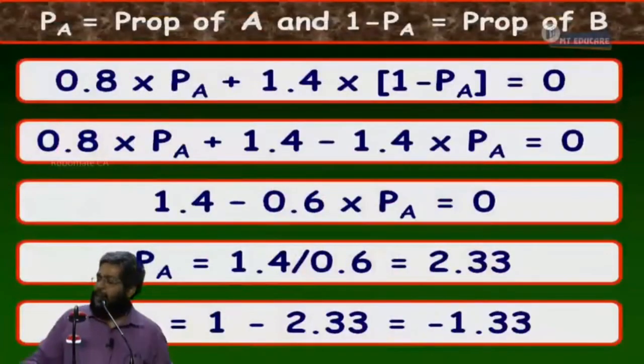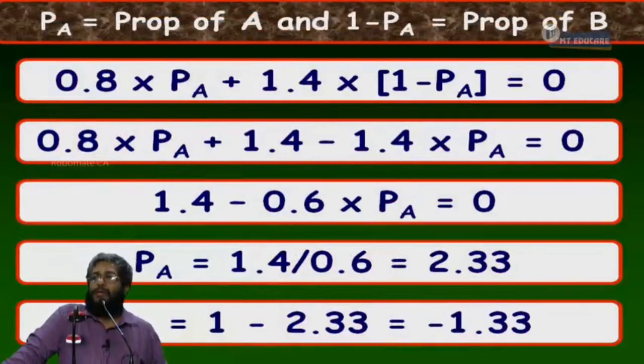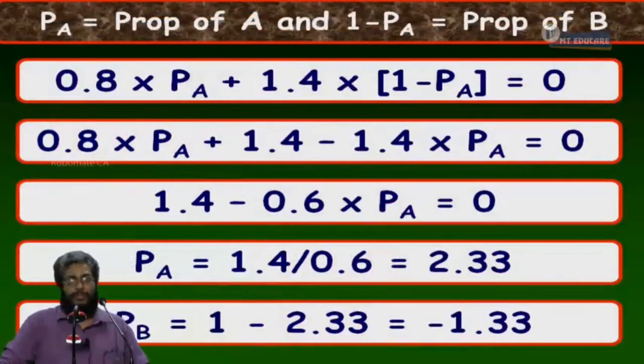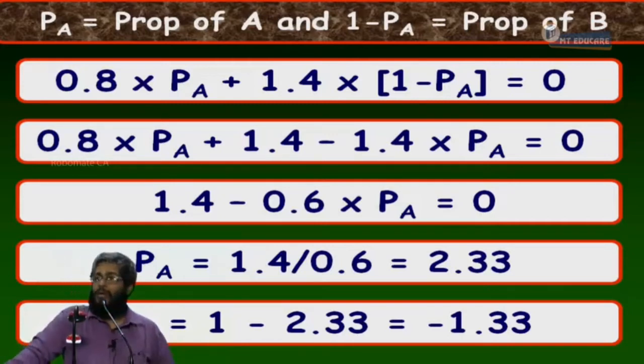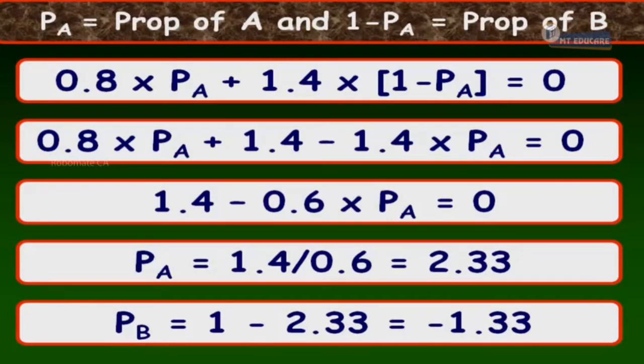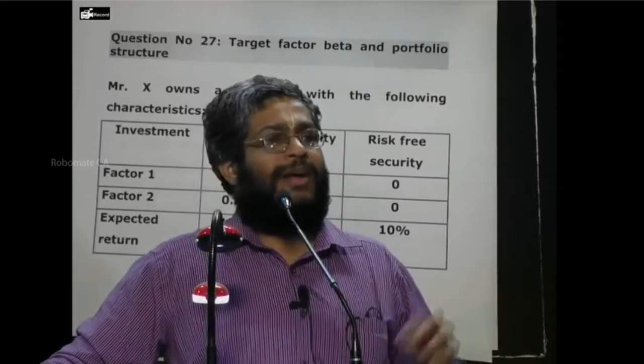Now, write down. For factor 2 beta to be 0, construct a portfolio by selling 133% of the wealth in security B, and investing 233% in security A.